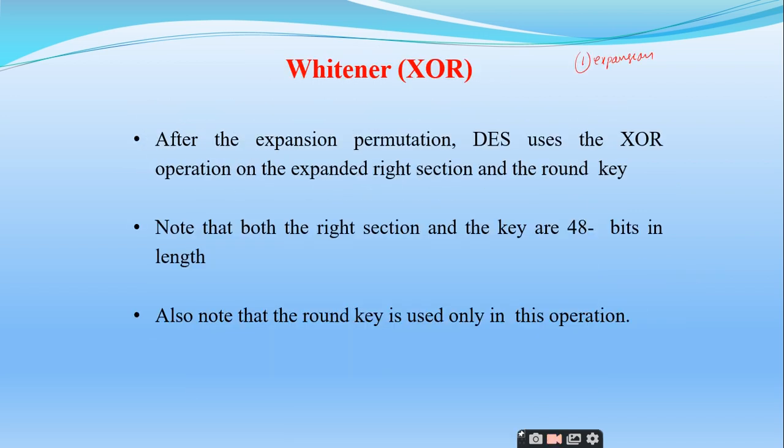Now we'll see what this XOR operation does. We can call it the whitener. After the expansion permutation, DES uses the XOR operation on the expanded right section and the round key. Is it true or not?